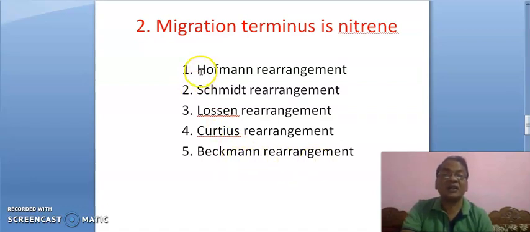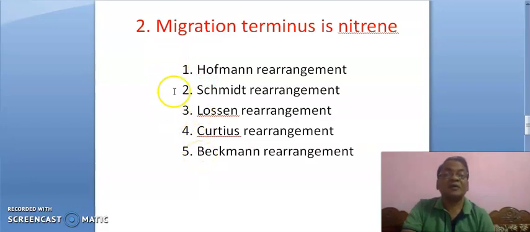Here the first letters are H, S, L, C, B. H stands for high, S stands for school, L stands for leaving, C stands for certificate. High school leaving certificate for boys.